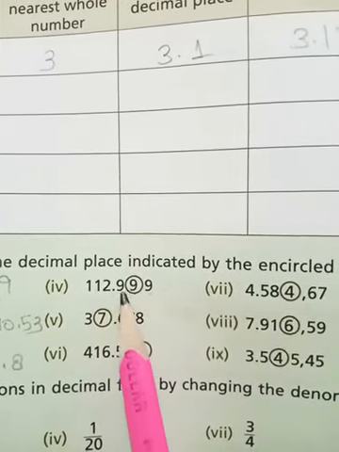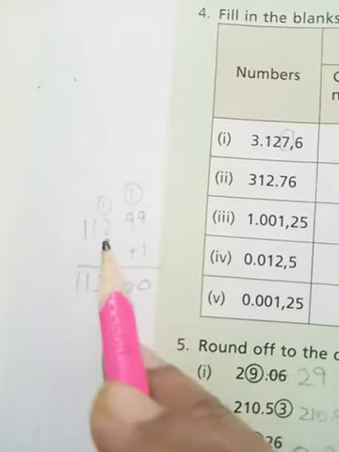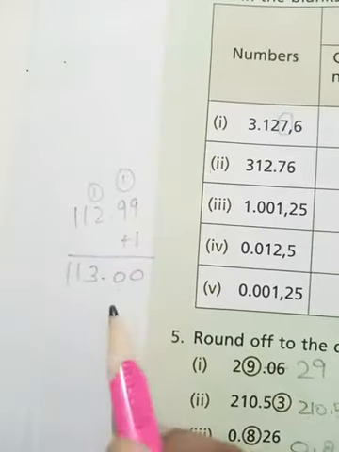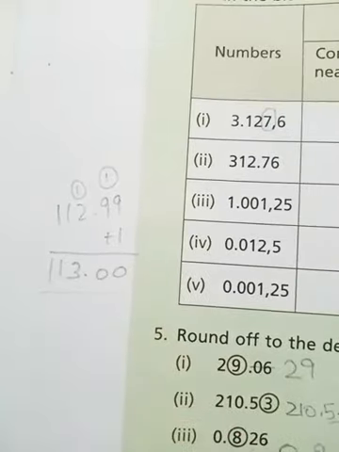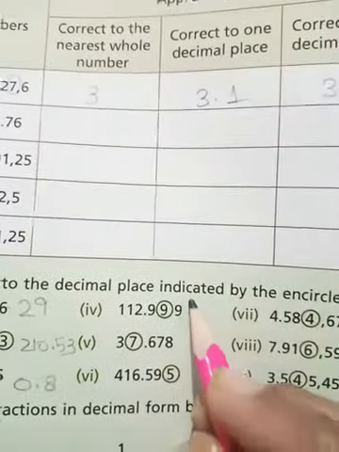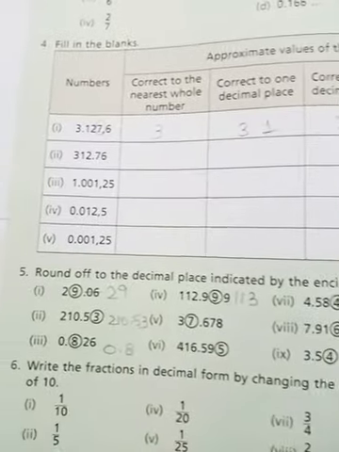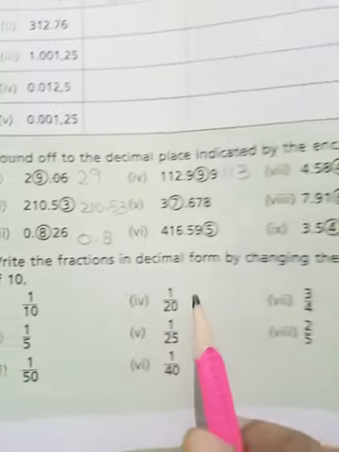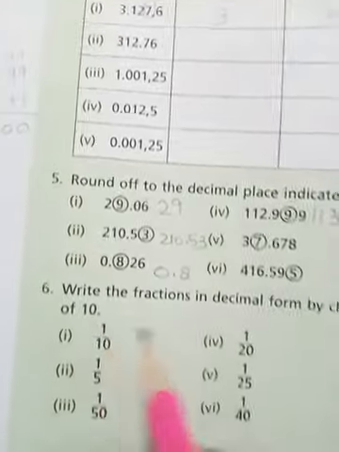So 112.99 plus 1 will become, see, 9 plus 1 is 10, 9 plus 1 is 10, 2 plus 1 is 3, 1 is 1. So 113.00. We can write it as 113. Alright, so complete this question, all the parts. Now come to question number 6. Write the fractions in decimal form by changing the denominators to a power of 10.